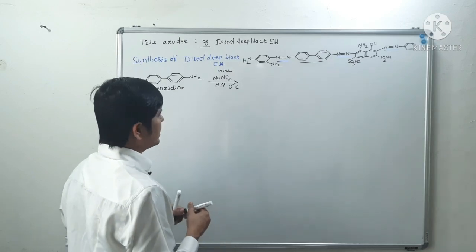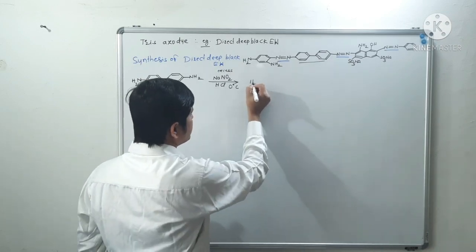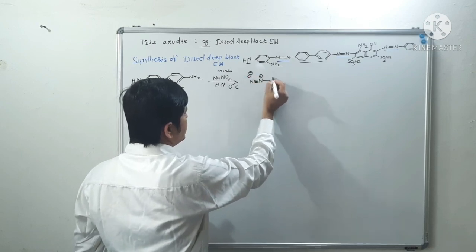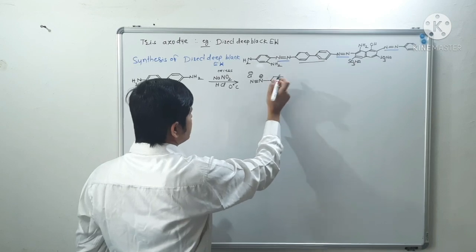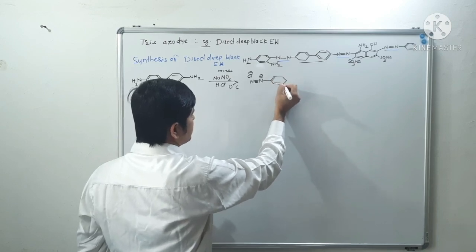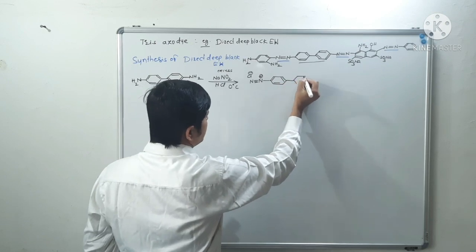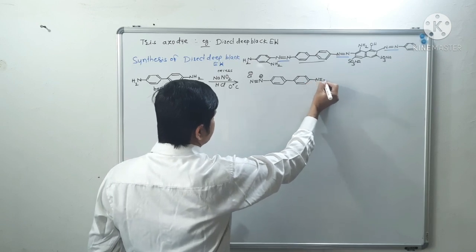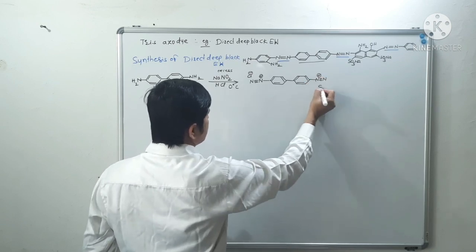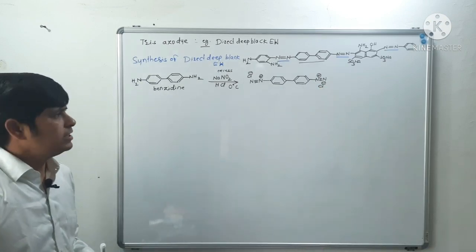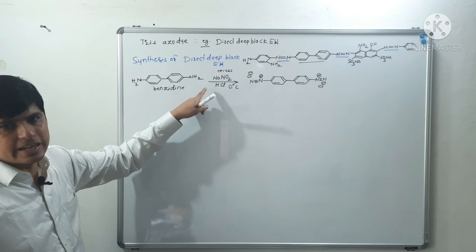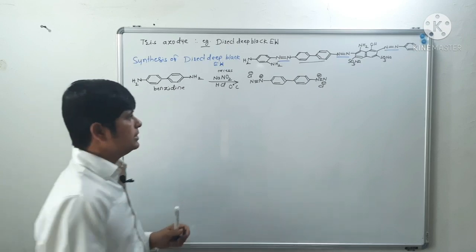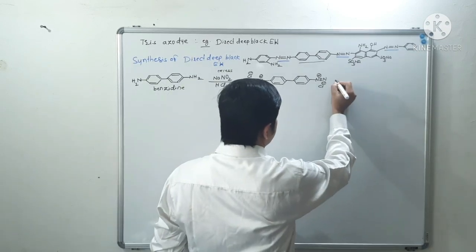So tetraazotization will take place and we will get the tetraazotide salt of benzidine. Benzidine on reaction with sodium nitrite and hydrochloric acid at 0 degrees Celsius gives the tetraazotide salt.